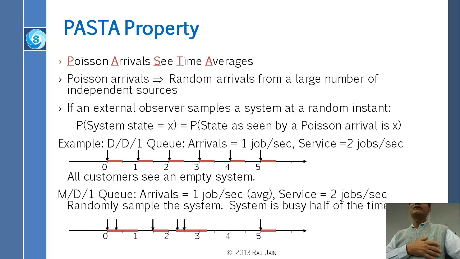People who have not taken the course don't know all this, and they just go ahead and measure it, and then they publish it, and they come out happy, but not really representing the real world. So the PASTA property simply says that Poisson arrivals see time averages. And it's Poisson sampling that you have to do. Whenever you want to sample or sense a system, you have to do Poisson sampling.